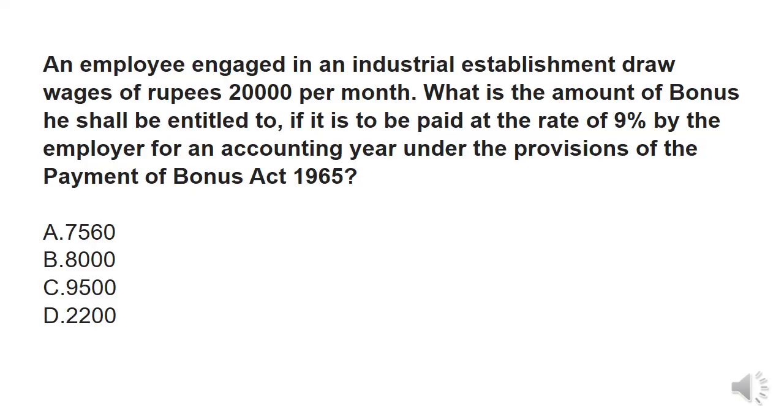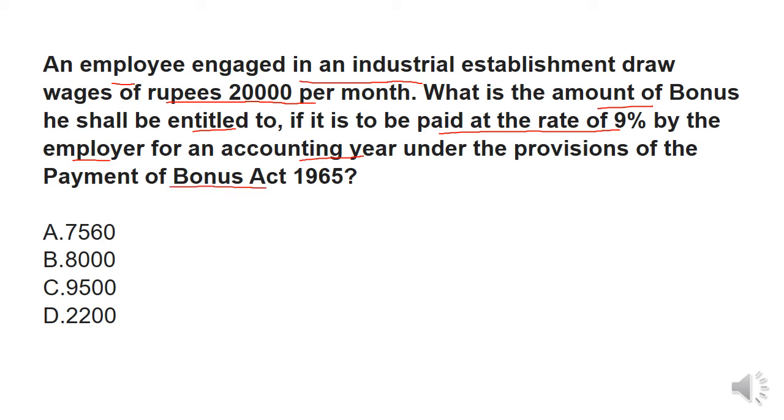An employee engaged in an industrial establishment draws wages of rupees 20,000 per month. What is the amount of bonus he shall be entitled to if it is to be paid at the rate of 9% by the employer on an accounting year under the provision of the Payment of Bonus Act 1965?